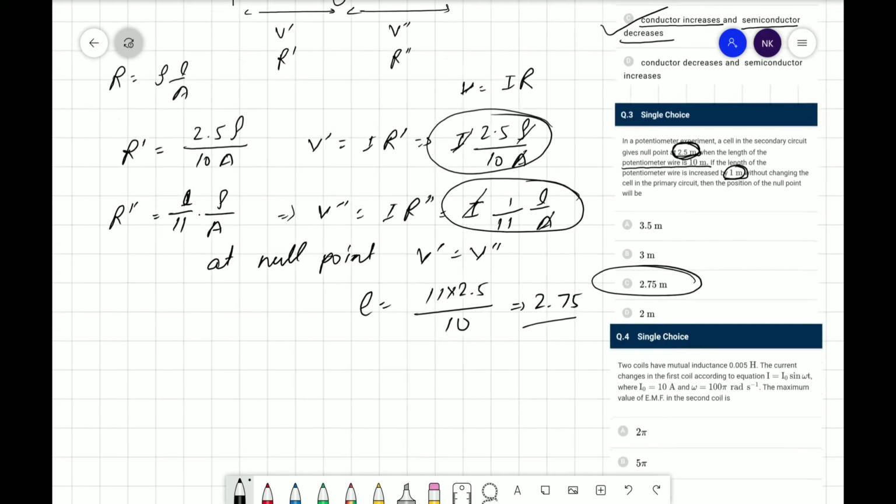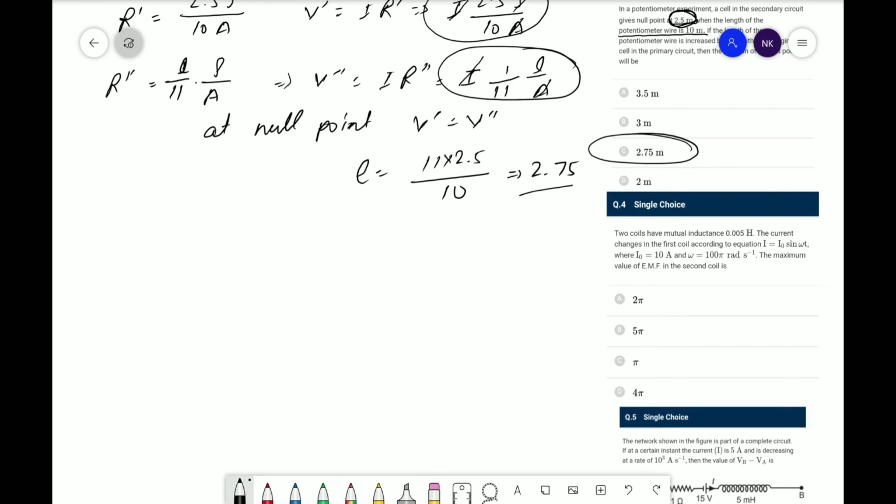Now talk about the next question. What is the next question? The next question is, two coils have mutual inductance 0.005 Henry. Okay, so given that L is equal to 0.005 Henry, and after that the current changes in the first coil according to the equation